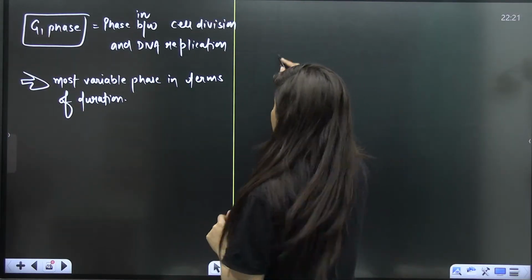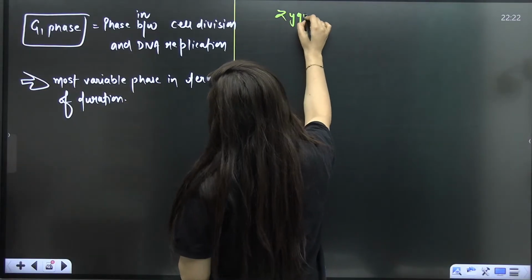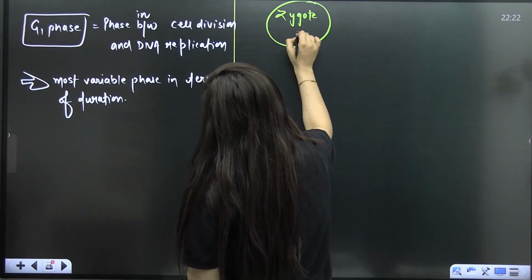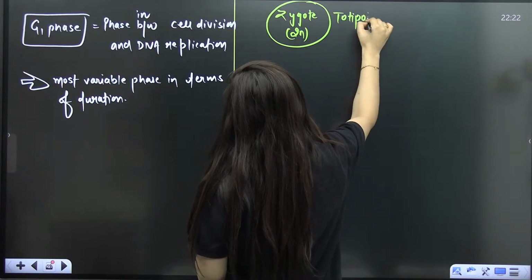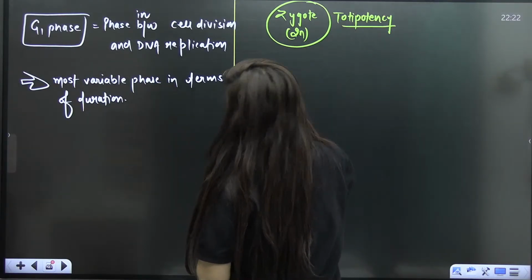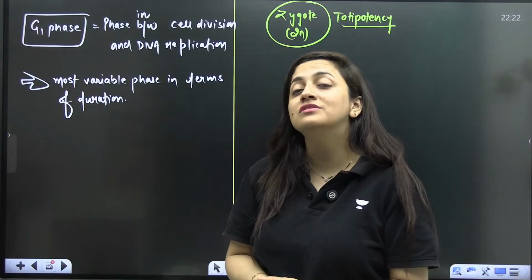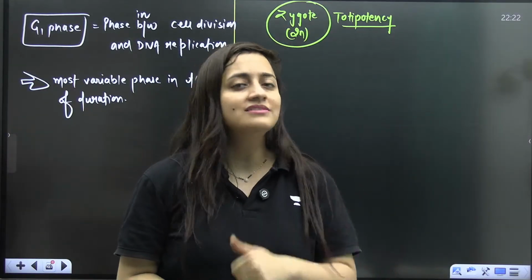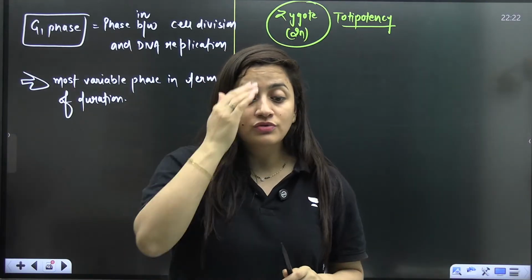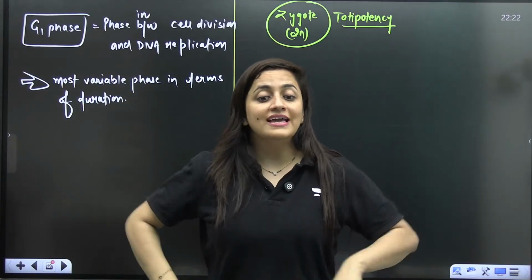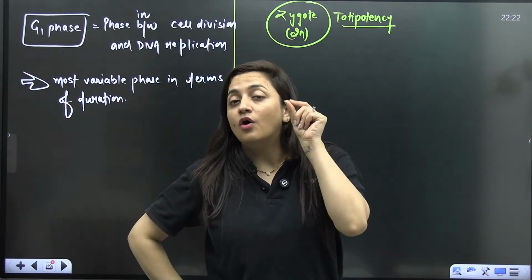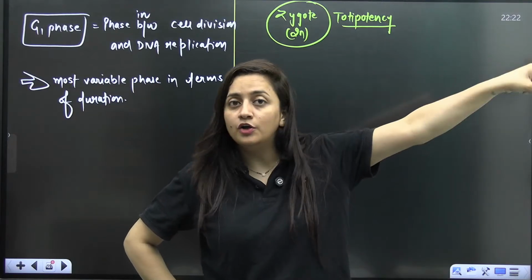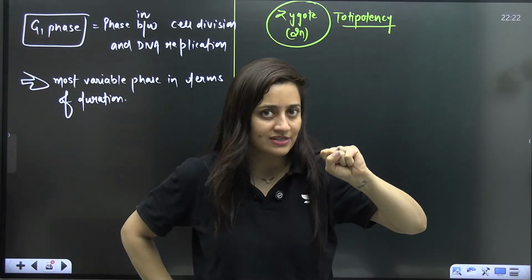I'll give you one example. You all know that we all arise from a single cell, that is the zygote, right? And because the zygote is capable of developing into a complete organism, we also use the word totipotency. So what exactly is totipotency? It is the ability of a single cell to develop into a complete organism. This is what the zygote is.